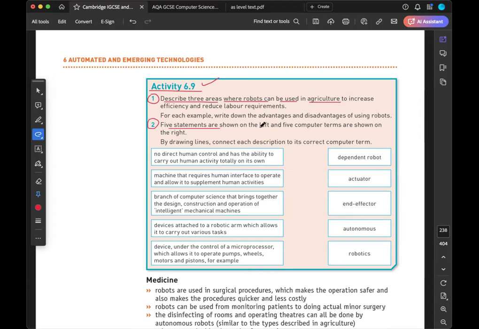Now, you have to do question number five. Statements are shown on the left and five computer terms are on the right. By drawing the lines, connect each description. So you have to do this task in your homework. Is that okay?